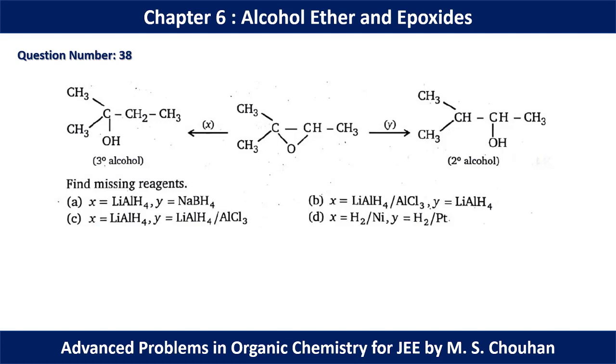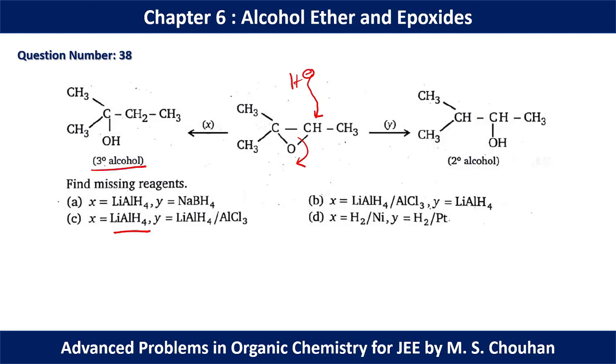In question number 38, if hydride approaches this carbon, this bond will be dissociated. Okay, and we are going to have 2-degree alcohol, and if hydride reacts with this carbon, this bond will be eliminated and we are going to have 3-degree alcohol. Now, if we react with lithium aluminum hydride, this is the case of a neutral ring. So this hydride will approach the less sterically hindered carbon. This C-O bond will be broken and we are going to have 3-degree alcohol.